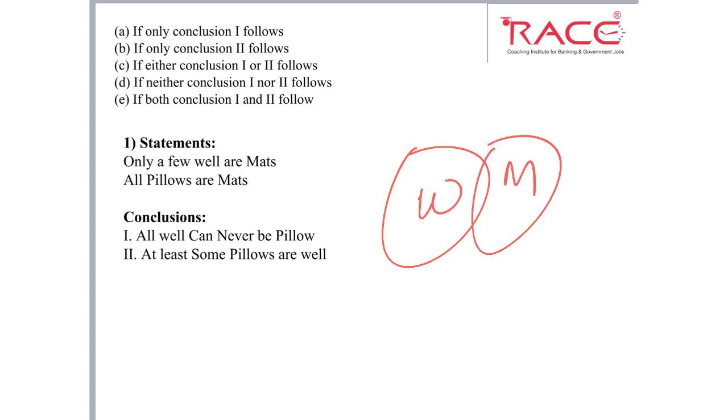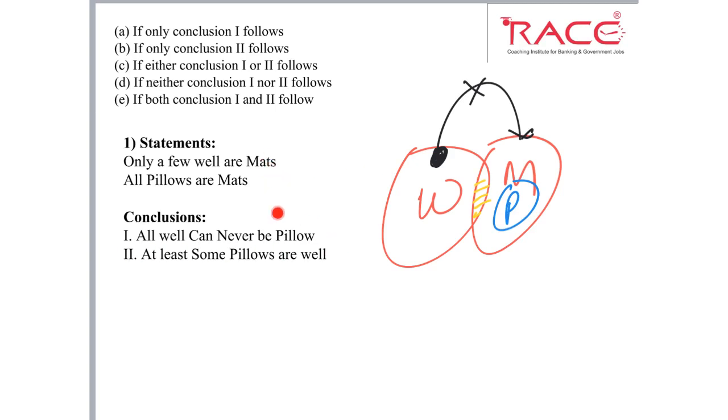So only a few well are met means some well are met, some well are not met. So this black part represents the not part and this yellow part represents some part of well is not met. Okay, so next is all pillow are met. So we will draw all pillow inside met. So this is the Venn diagram for this statement.